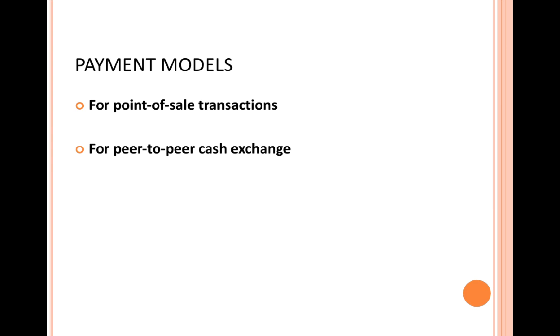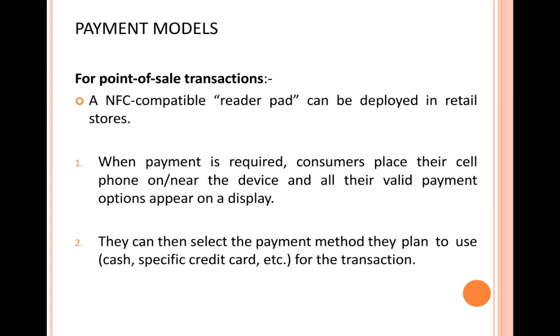Now we have got different types of payment models. So we learned two types of technology that basically supports digital cash payments. Now we're moving on to the types of payment models that can be used for digital payment. So one is point of sale transaction. Second is peer-to-peer cash exchange. So we've got two types. One is point of sale transaction and second one is peer-to-peer cash exchange.